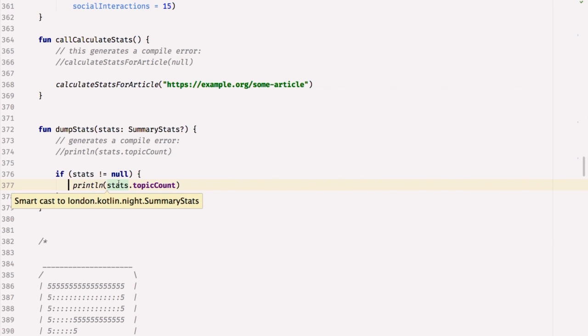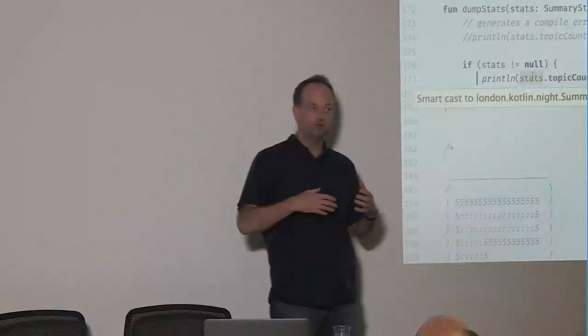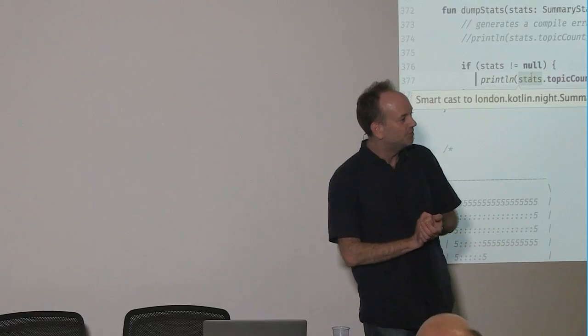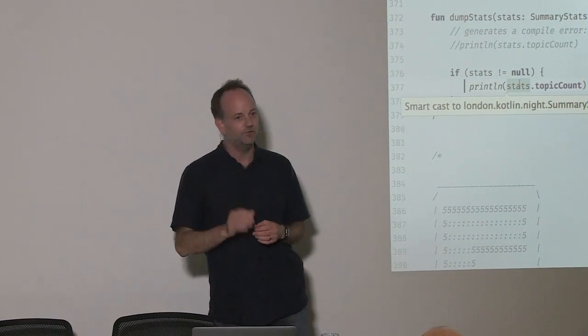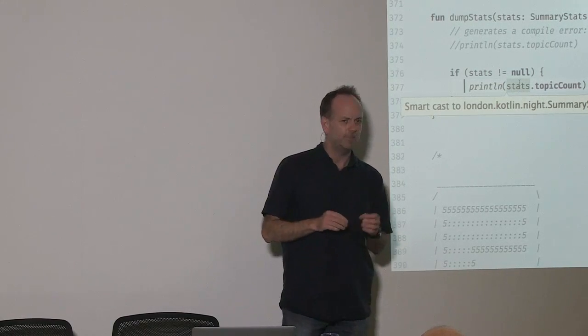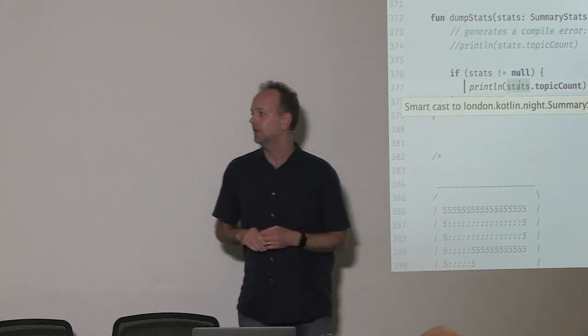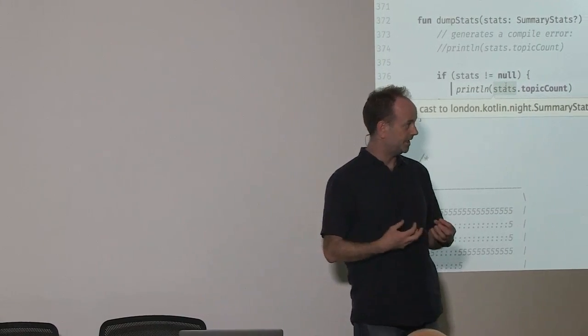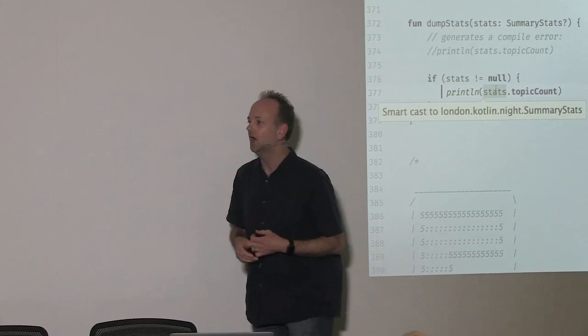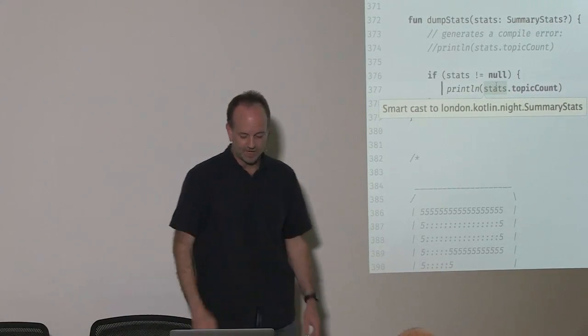The only bit that doesn't work quite as beautifully is when you're calling Java libraries, which we'll see in a little moment. Java libraries generally don't explain in a machine-readable way whether they return nulls or not, so you get a hint, but it doesn't enforce that it might be null. I believe that Kotlin originally did enforce it for anything from a Java library that didn't say it was non-nullable, but it was such a pain to write code for that it got removed. But we'll see some examples of that in a minute.